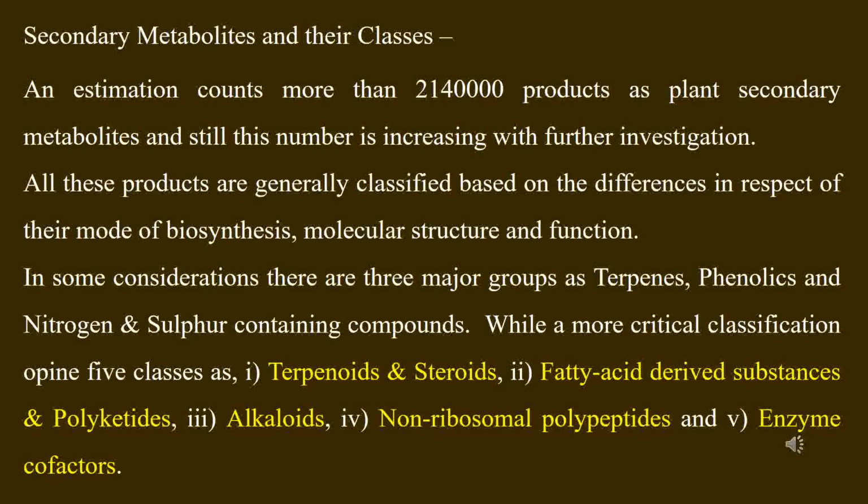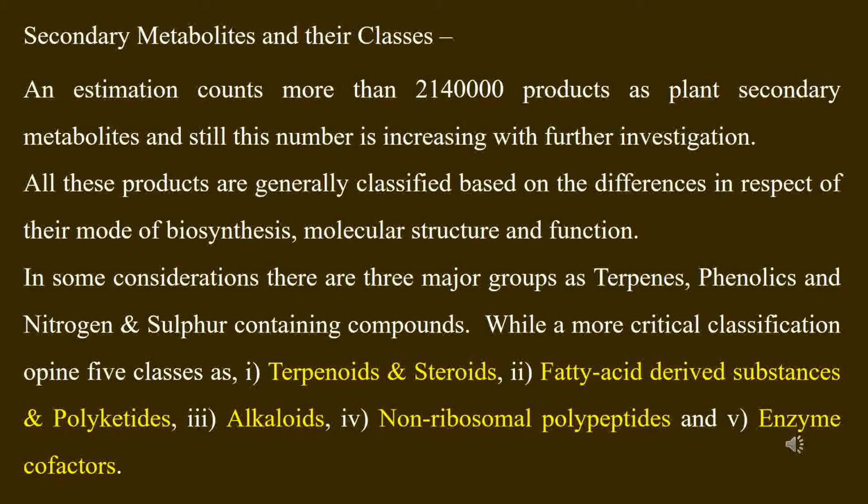The plant kingdom is a vast reservoir of secondary metabolites. So far, more than 21 lakhs of products have been recorded. All these secondary metabolites may be classified depending on their structures, biosynthesis, molecular structure, function, etc., into as many as 5 groups.